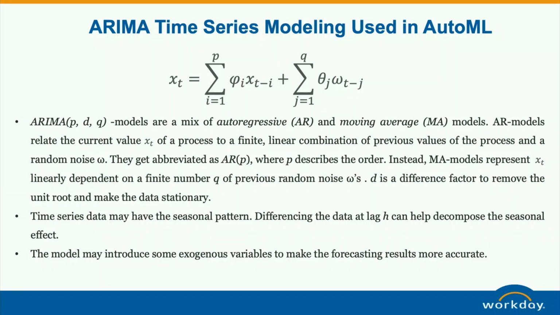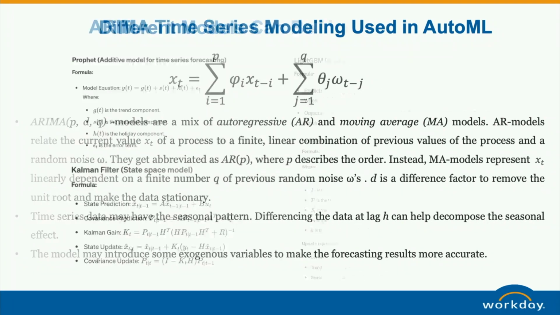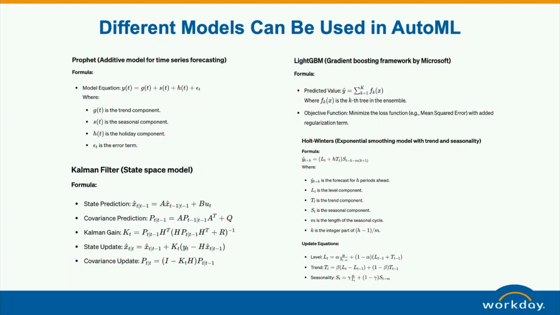Another thing is that exogenous variables could be added to the forecasting model to improve the accuracy. This is ARIMA, but in fact it's not just for this model. It could be any model based on what you need. You can select different types of models, but the idea is similar: you run the model and evaluate different combinations to select the best one based on the evaluation.